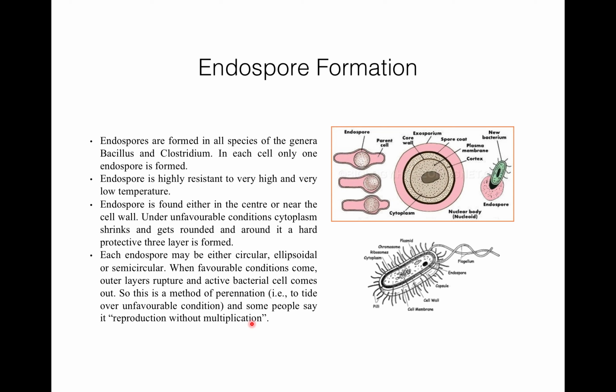And endospore formation is highly resistant to very high and very low temperature. So it is the most important or most common asexual reproduction method in bacteria.